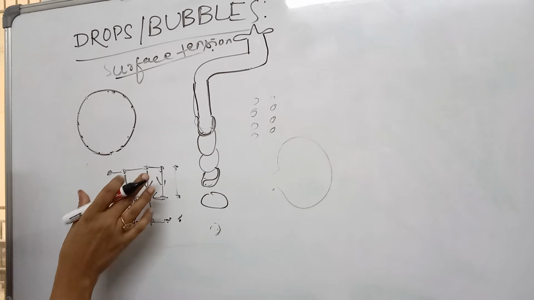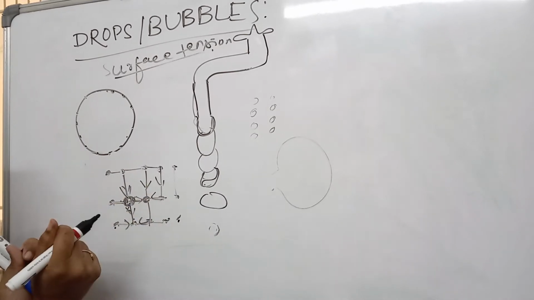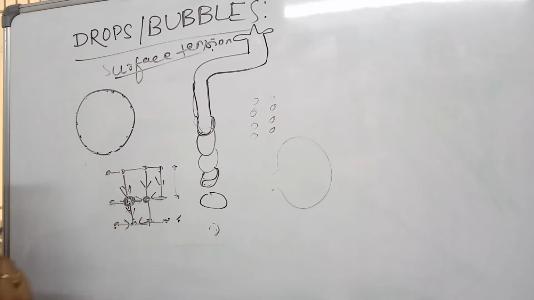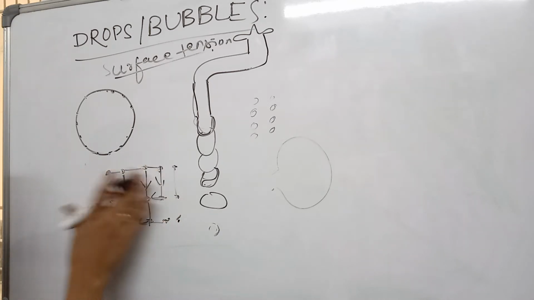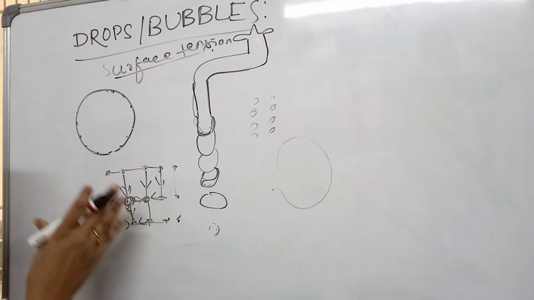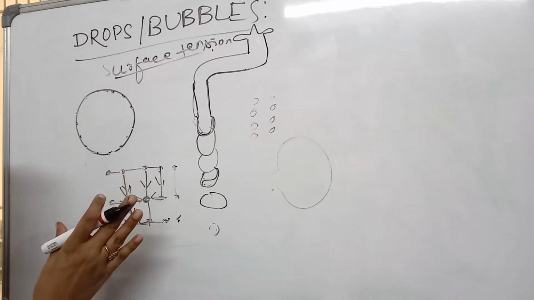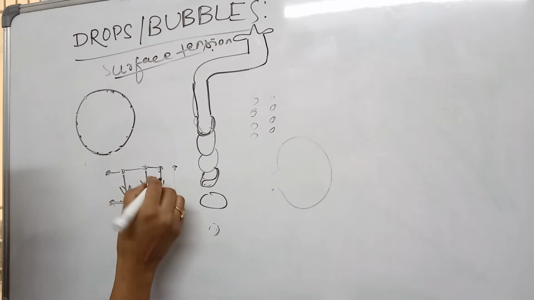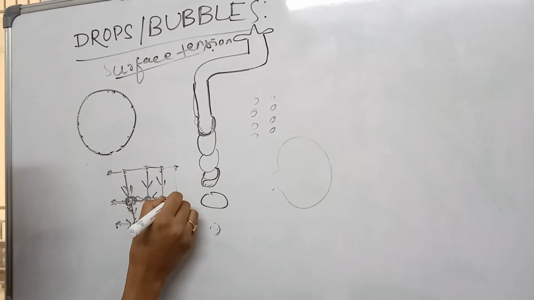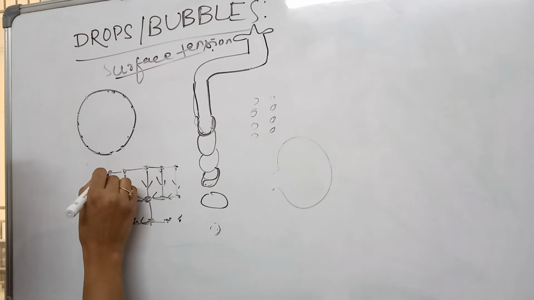So this tries to pull the molecules inward to acquire minimum surface area. This is the tendency of these surface molecules. Because they have a high cohesive force of attraction, this force tends to pull the molecules in the inward direction.